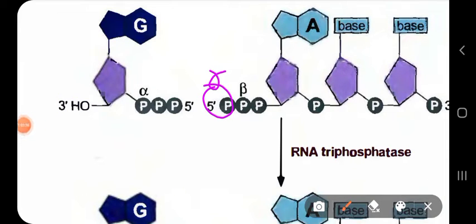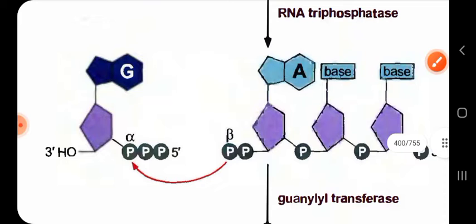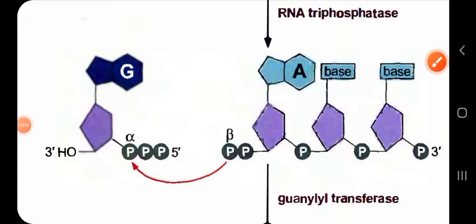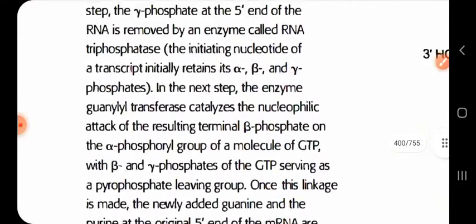This is the gamma phosphate, this is the alpha phosphate, and the beta phosphate has been written here. The extreme gamma phosphate is removed, and by which enzyme? This enzyme, RNA triphosphatase, removes this last gamma phosphate. You can see here it has been removed. The gamma phosphate is no more. Okay, so this is the first step. What is the second step?